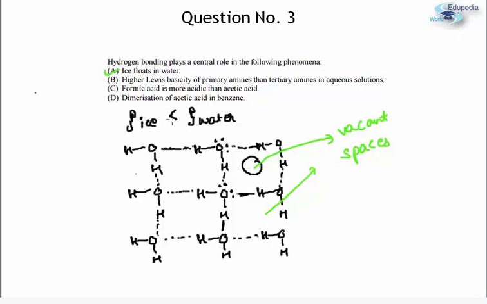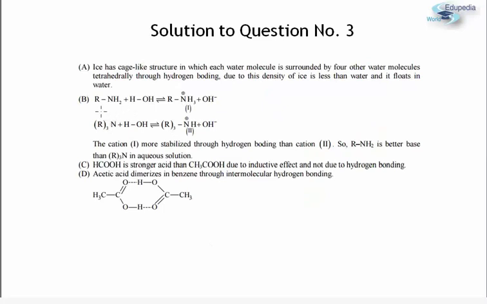Okay, let us look at option B. Higher Lewis basicity of primary amines than tertiary amines in aqueous solution. For this we simply need to look at the structures of the primary and tertiary amines. So this is your primary amine, a 1 degree amine, and this is your tertiary amine, that is R3N, a 3 degree amine. Now in water, this will be the conjugate acid. Let me redraw it for you.